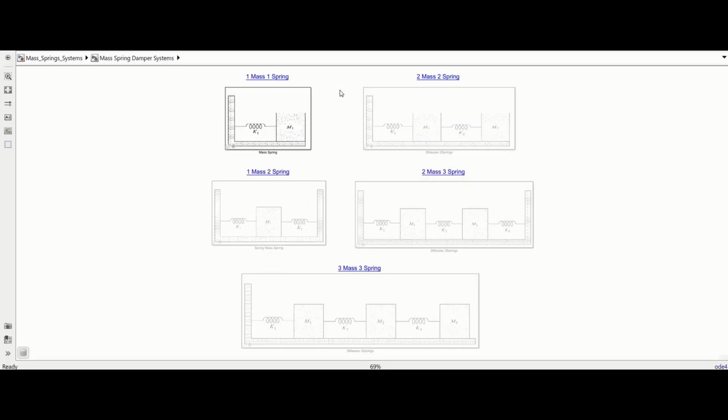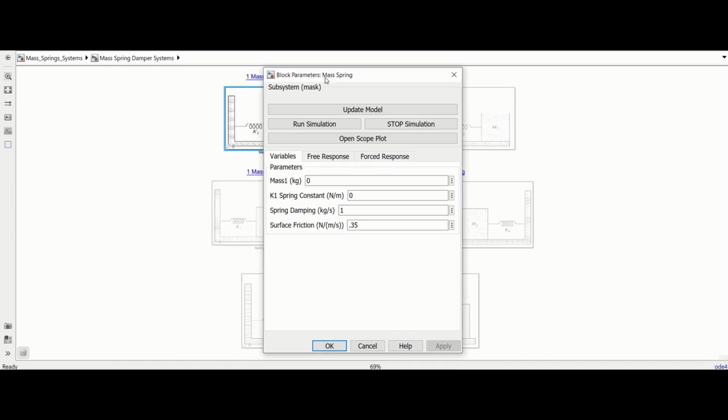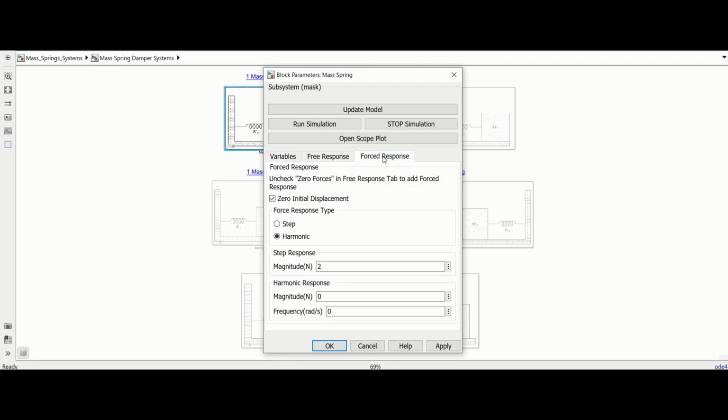First, we will see the response of a single degree of freedom system being forced at its natural frequency. Click the blue title of the One Mass, One Spring module and double-click the corresponding box. Enter the system variables like mass and spring constant in the first tab. In the Force Response tab, make sure the Zero Initial Displacement box is checked and that Harmonic Force Response type is chosen. Use an appropriate force magnitude and enter the natural frequency of the system.